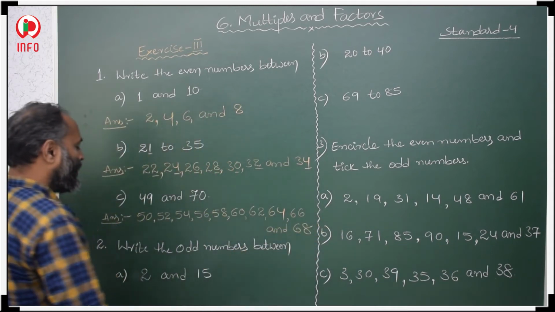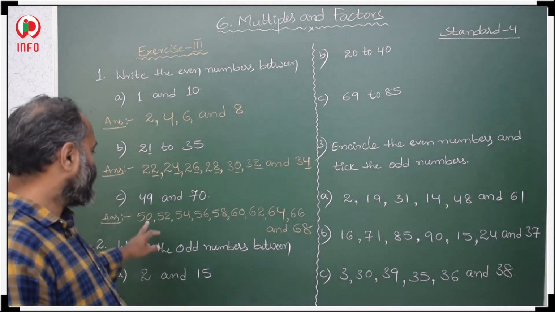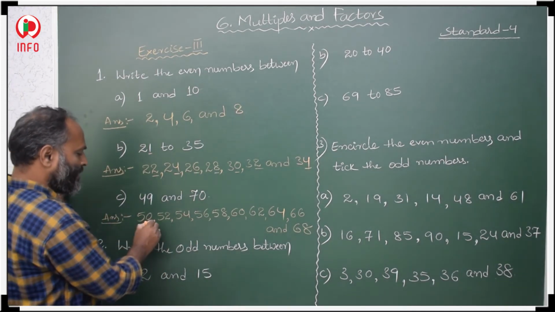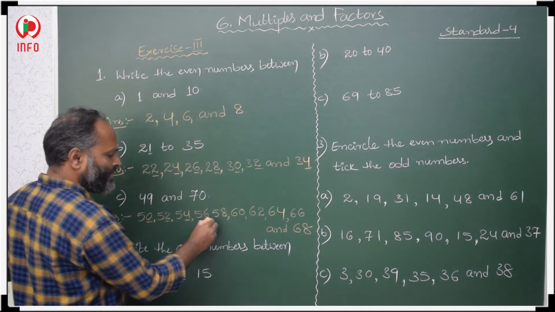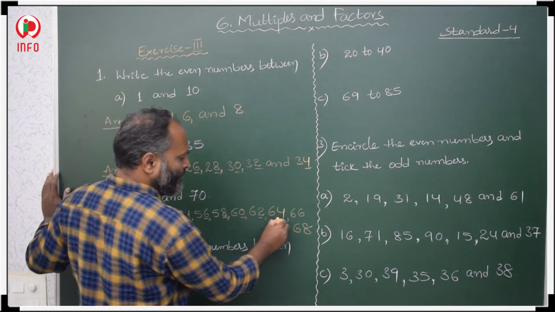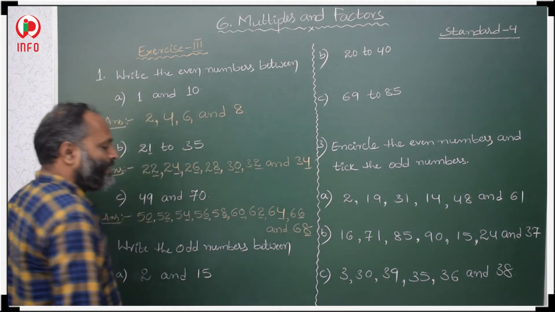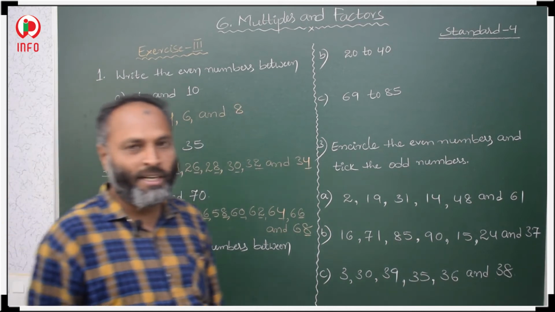These all are even numbers. What is there in the unit place? 0, 2, 4, 6, 8, 0, 2, 4, 6, 8. In this way we have to take even numbers and odd numbers.